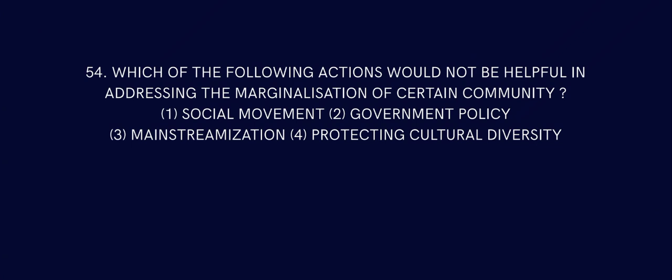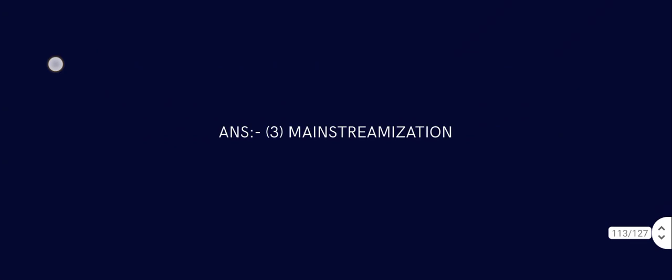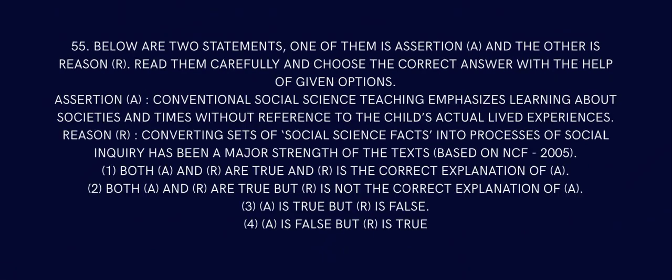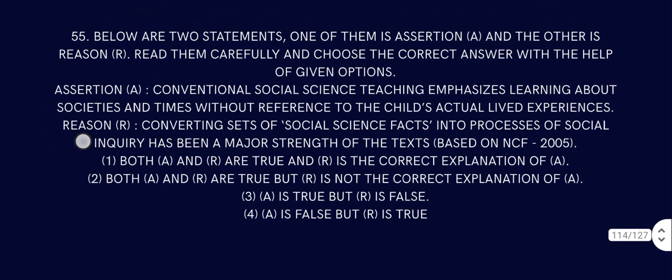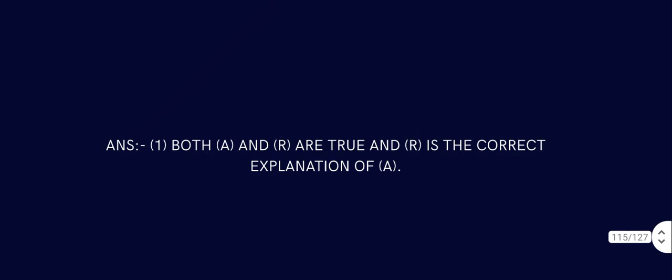Question number 55. Below are two statements. One of them is assertion and the other is reason. Read them carefully and choose the correct answer with the help of given options. Conventional social science teaching emphasizes learning about society and times without reference to the child's actual lived experience. Converting sets of social science facts into a process of social inquiry has been a major strength of the textbooks based on NCF 2005. Both A and R are true and R is the correct explanation of A.